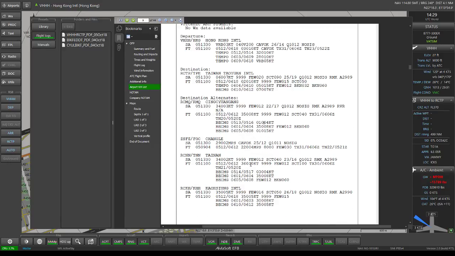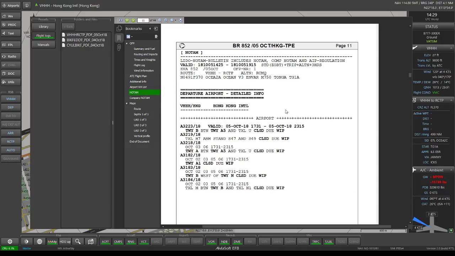We also have destination alternates. Oh, pardon me, this is actually our weather in Taiwan right here. QNH 1012. Wind 060 degrees at 7 knots. Visibility still okay. A few clouds at 2000 feet. On arrival, no significant change, so we should be expecting good weather in Taiwan.